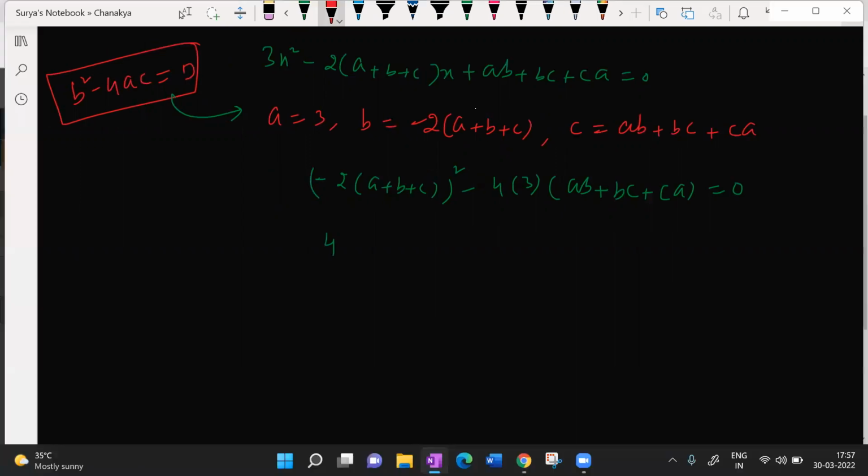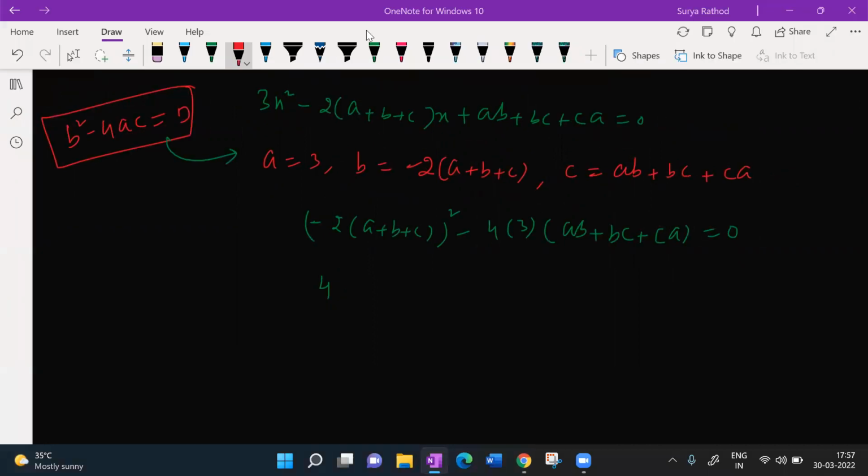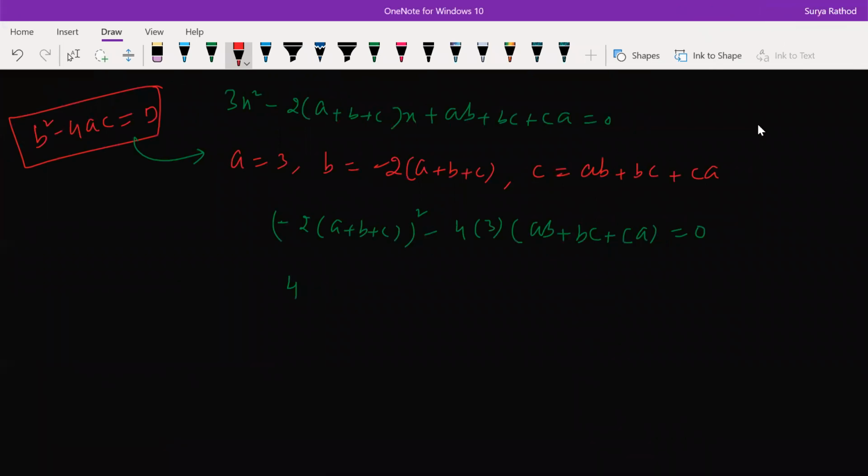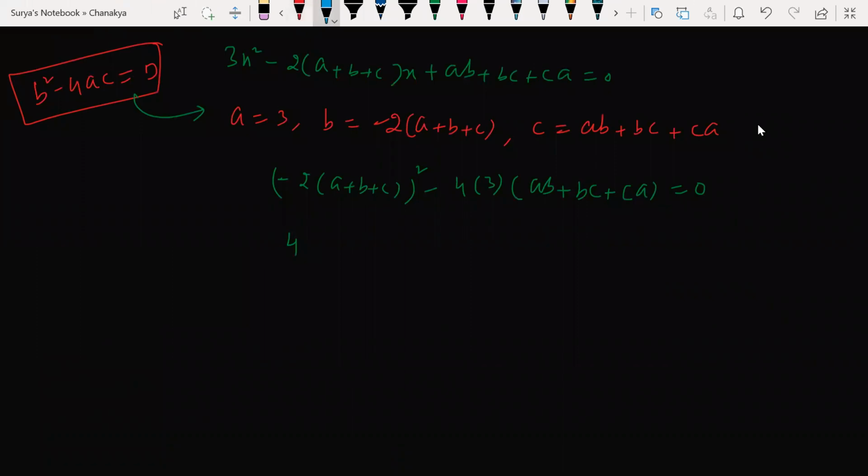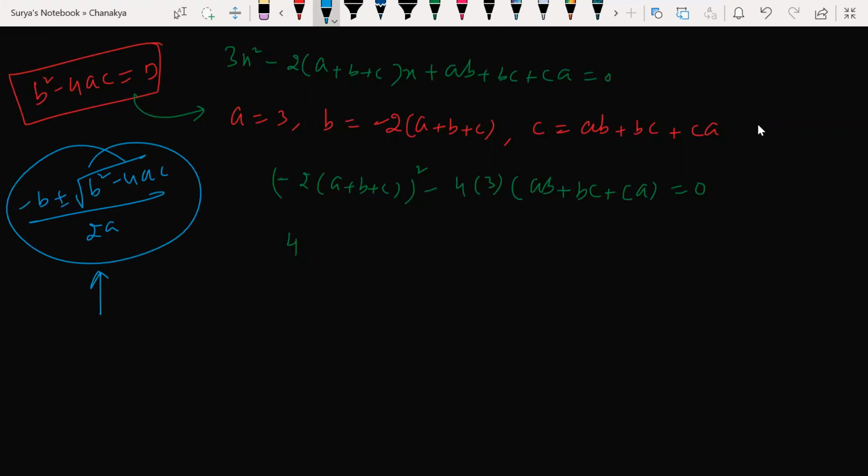Who is that? I think Sarthi. Yes, yes. Tell me. Sir, then what's the difference between quadratic formula and this discriminant formula? No, that is different, Charan. Look at this here, Charan. Quadratic formula is nothing but minus b plus or minus square root of b square minus 4ac by 2a. The difference between the quadratic formula and the discriminant formula is that this formula is used to find the factors or roots of the quadratic equation. This formula is used to find the nature of the particular root. Understood, Charan?